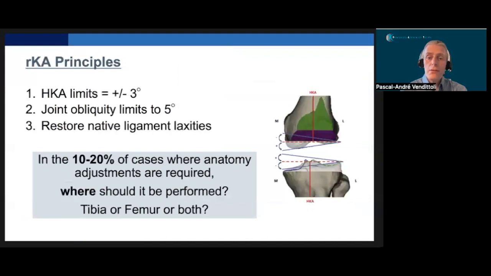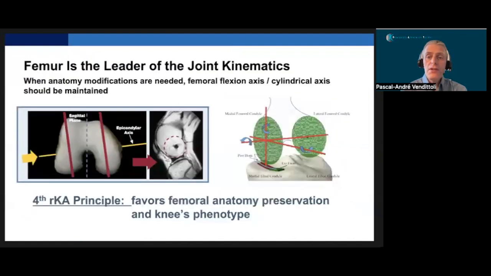Next question to answer: when anatomy adjustments are required, where should they be performed? On the tibia, the femur, or both bones? We know that the key to knee joint kinematics is the femoral anatomy. Maintaining its flexion axis orientation and joint surface anatomy is a priority for RKA. This is our fourth principle. When performing anatomical modification to reach our RKA thresholds, we should favor femoral anatomy preservation.